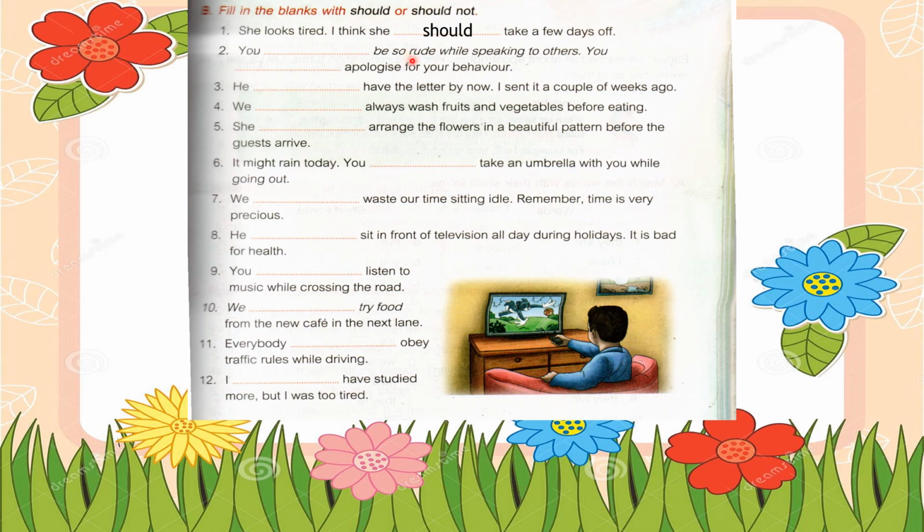Second, you dash be so rude while speaking to others. You dash apologize for your behavior. You should not be so rude while speaking to others. You should apologize for your behavior. Yes, this is also a suggestion given by someone that we should not be so rude while speaking to others. Yes, we should apologize, means we should say sorry. Yes, for our behavior. Third one, he should have the letter by now.